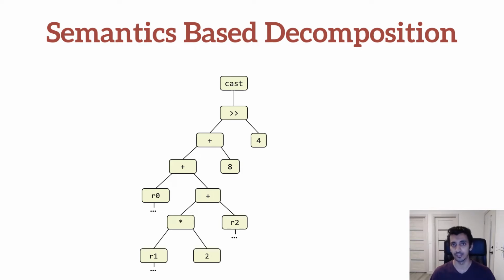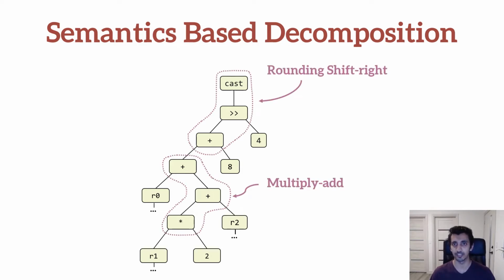For instance, we can decompose this input expression into these two groups, where the first group implements the higher-level rounding shift right pattern, whereas the second group implements the higher level multiply add pattern. Decomposing in this way has several advantages. For starters, the size of each group is elastic, and we avoid those instances where the pattern that could have been implemented as a single instruction is now being split across multiple optimization scopes.